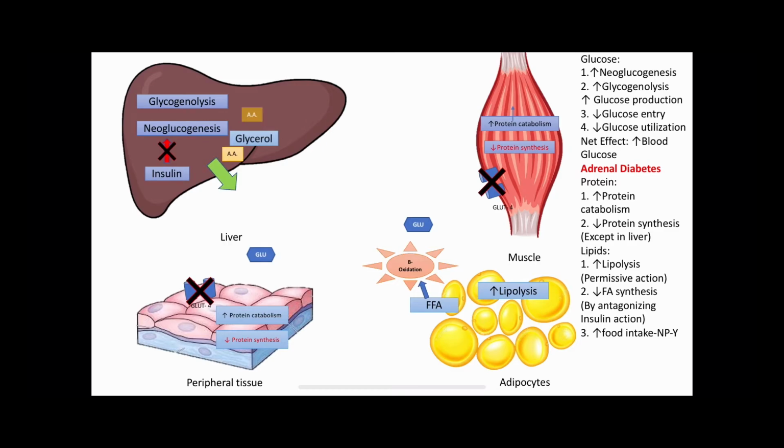Cortisol also increases food intake by increasing the secretion of neuropeptide Y, and excess of this cortisol leads to maldistribution of fat at the upper part of the body, that leads to truncal obesity, moon face and the buffalo hump.